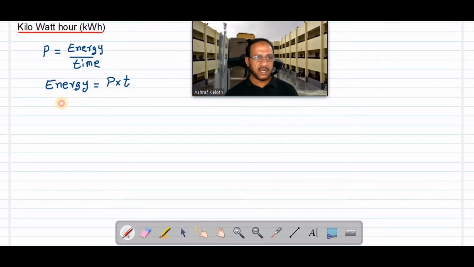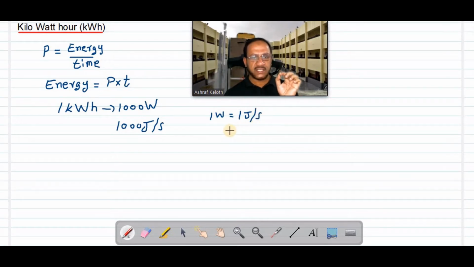Now 1 kWh means, suppose in your room there is an AC working. Suppose 1000 watts is the power of the AC. You know 1000 watts can be written as 1000 joule per second. Joule per second is called watt. We know that 1 watt is equal to 1 joule per second.